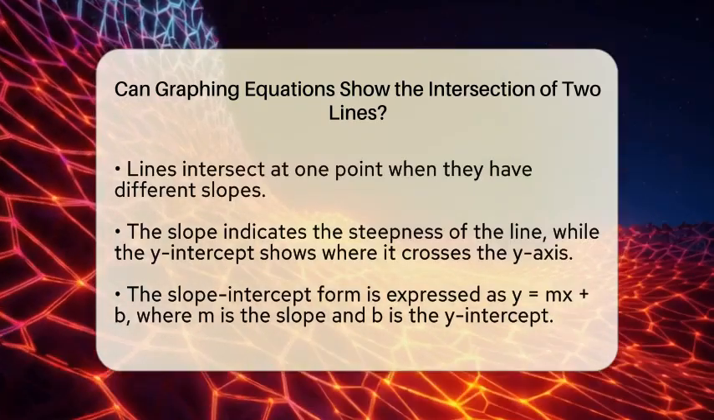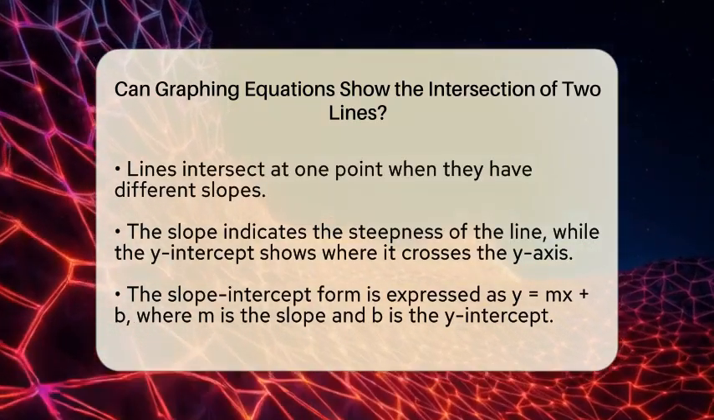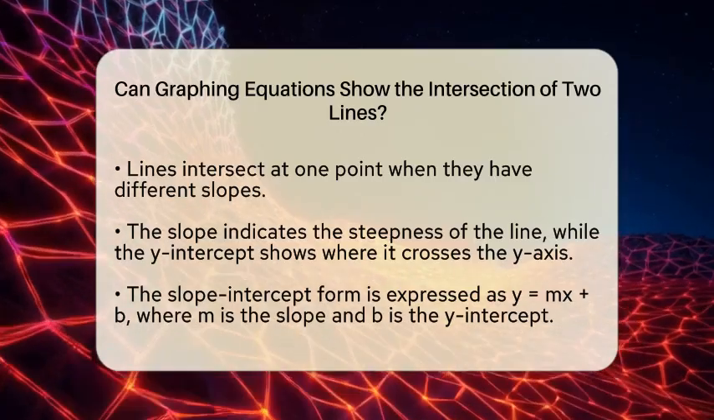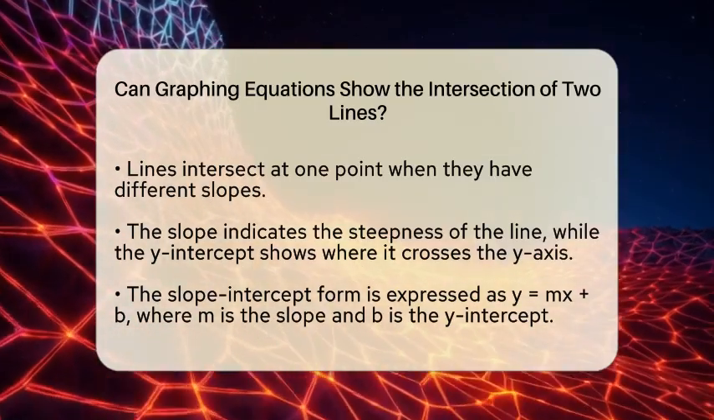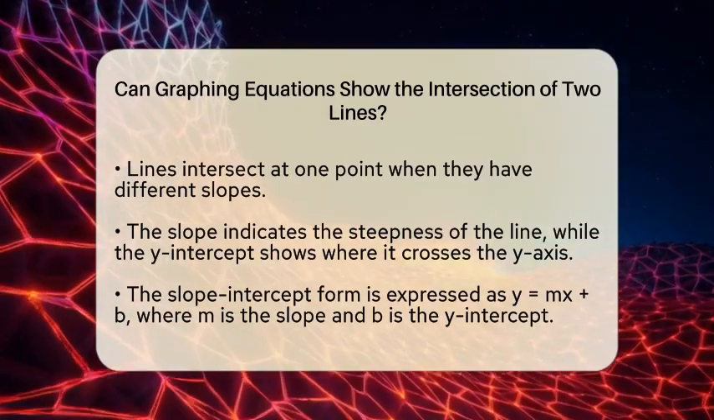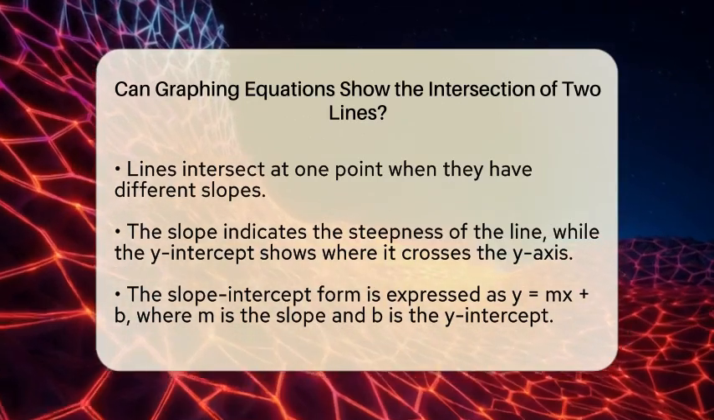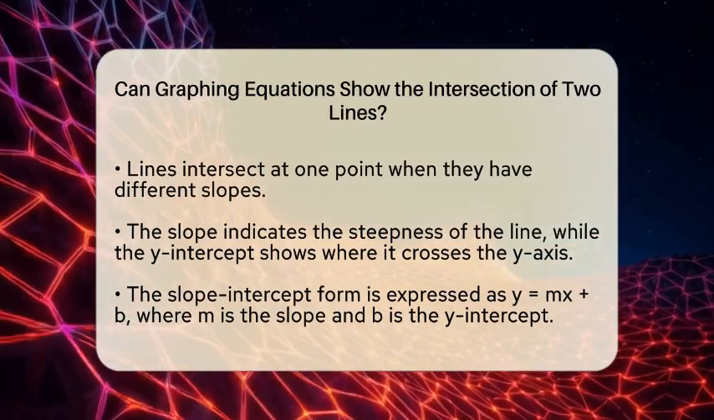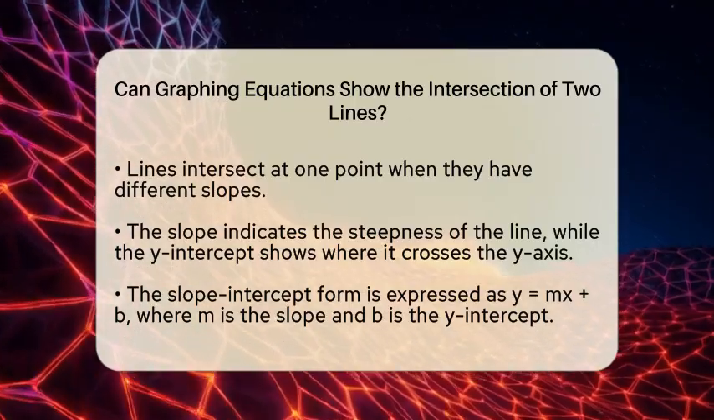The slope tells you how steep the line is, while the y-intercept shows where the line crosses the y-axis. Using the slope-intercept form, which is y = mx + b, you can plot each line. In this equation, m stands for the slope and b represents the y-intercept. Start by marking the y-intercept on your graph, then use the slope to find additional points.